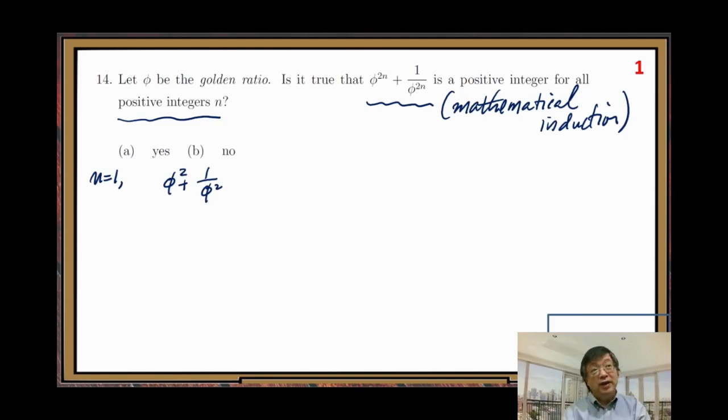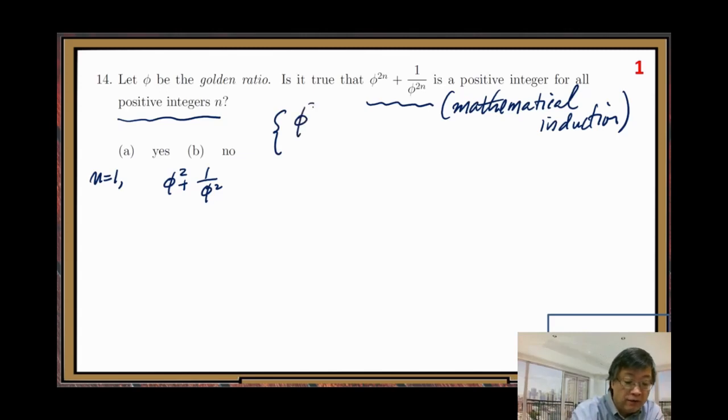If not, then you have the answer already. But we need to do some calculation first, and to do that, let us use the 2 properties of the golden ratio.